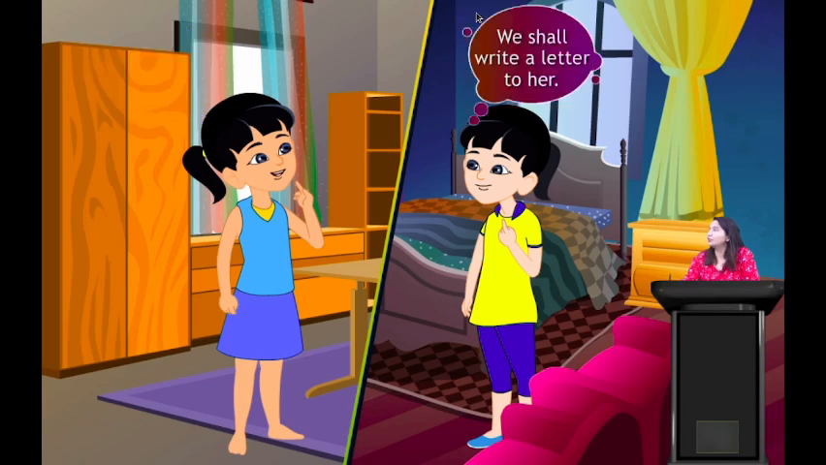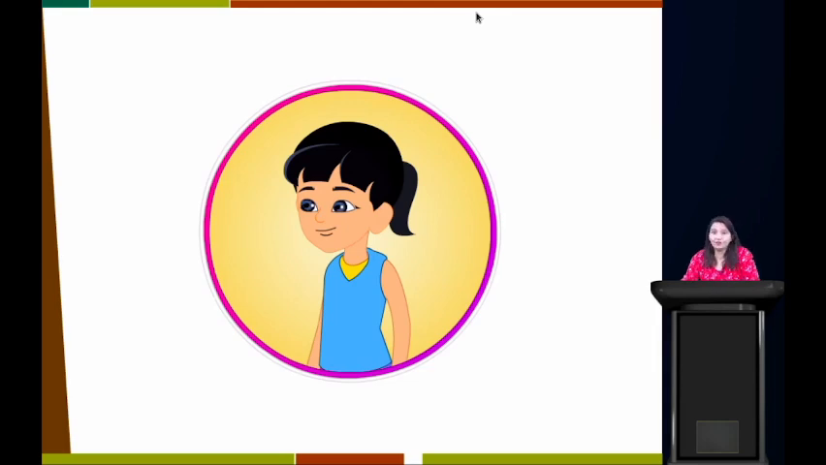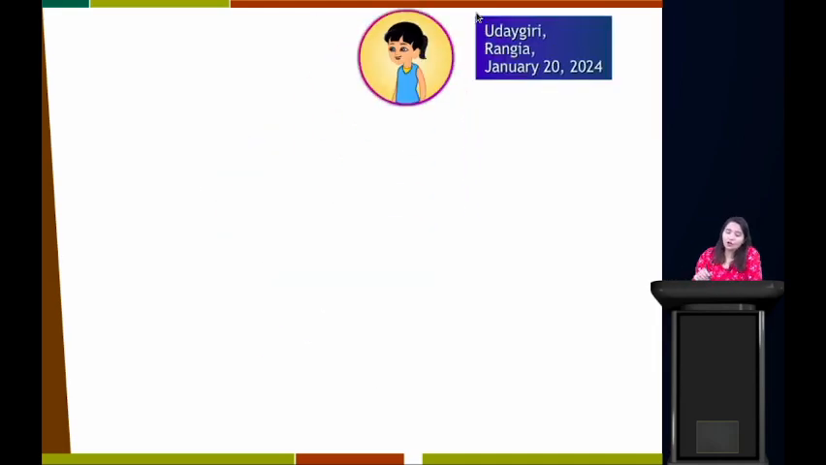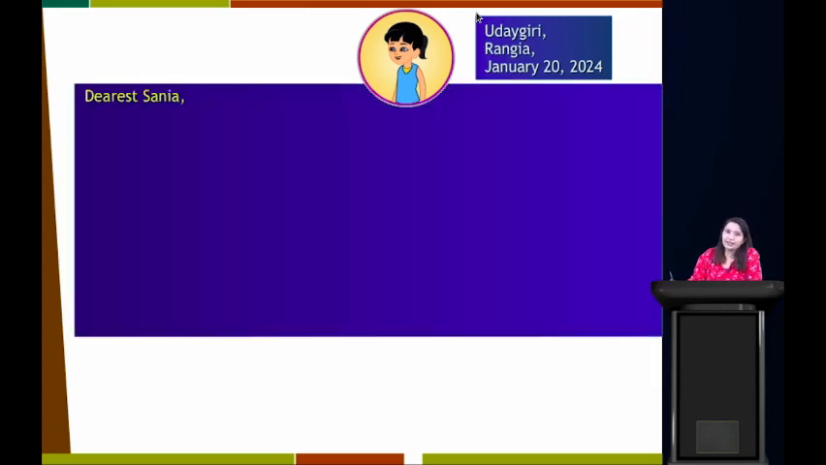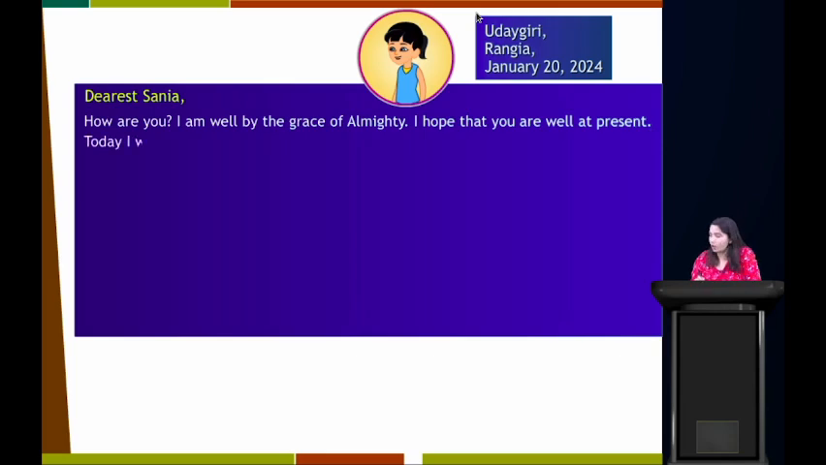We shall write a letter to her. Then Bini said, okay, we invite Sanya, so let's write a letter to her for invitation. Now it is basically an informal letter, but an invitation letter. As I already told you in some classes, an invitation letter comes under the informal letter. So let's find out how to write it. Again, same thing, your address and the date. Then, "Dearest Sanya," the salutation would be here. Then the body of the letter. Let's find out.